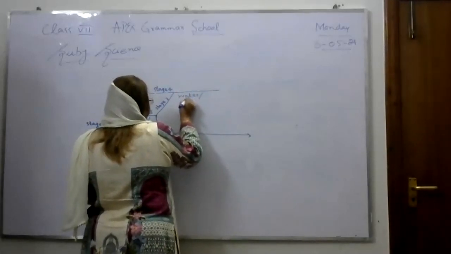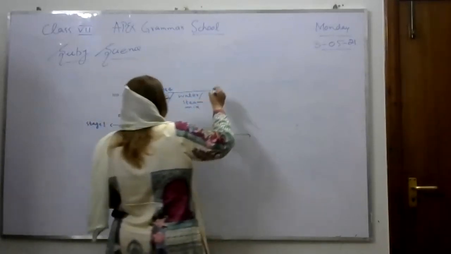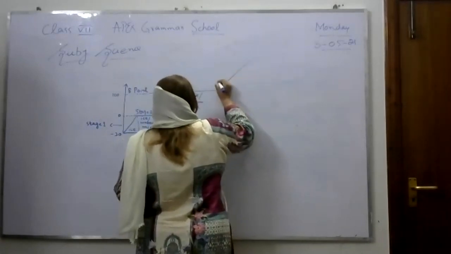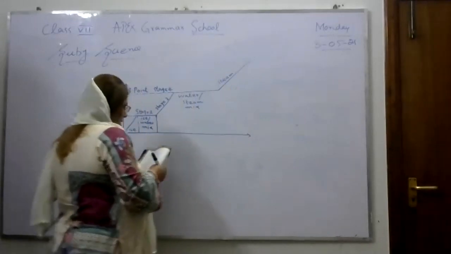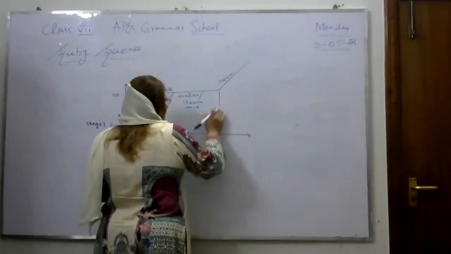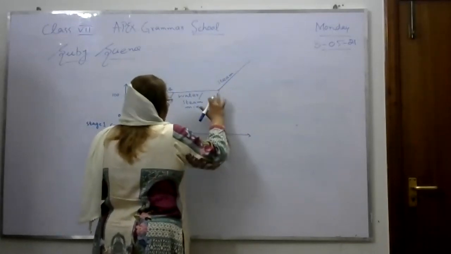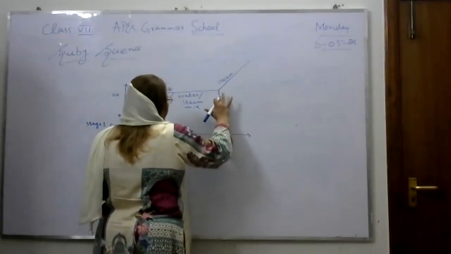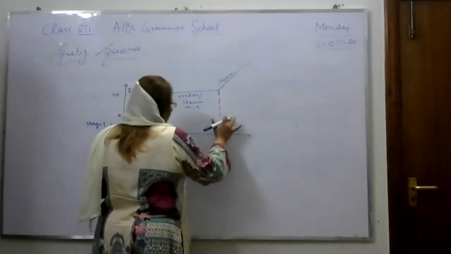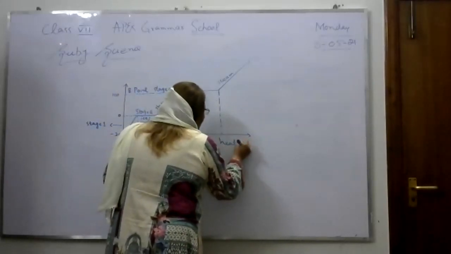The water will be mixed here in stage 4, and then ultimately it will be converted into steam. Why? Because more heat is added.